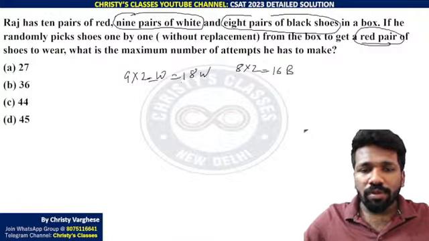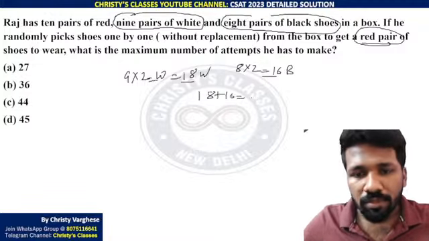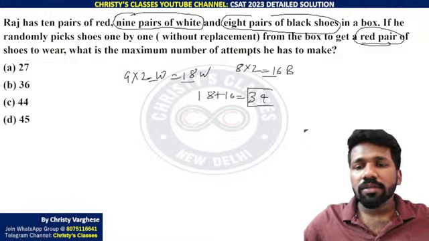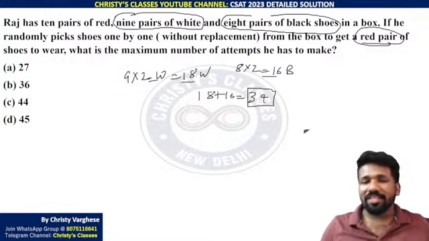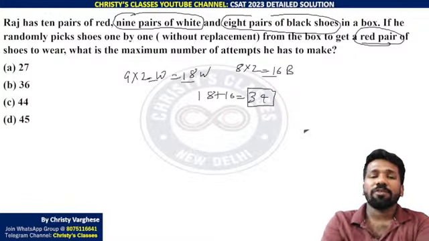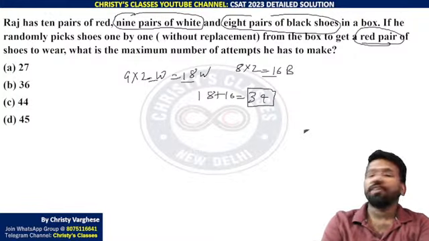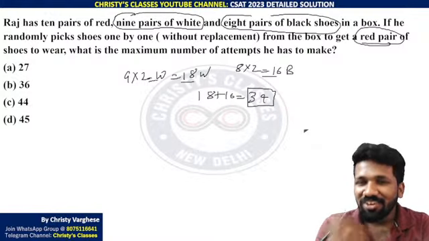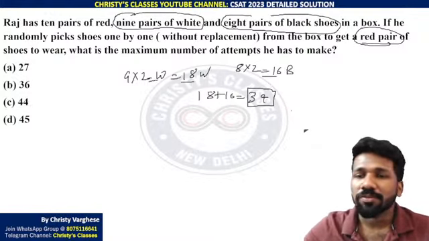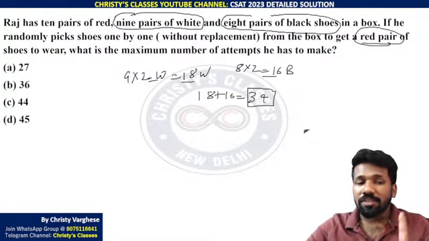So now 18 plus 16, that is 34 non-black, non-red shoes are there. Non-red shoes, 34 are there. Getting them first is the worst thing that can happen, because getting red is what we need. Not getting that, there are 34 possibilities. Now after that, listen very carefully.